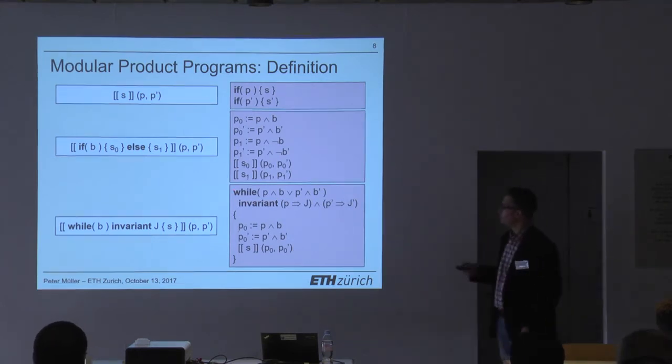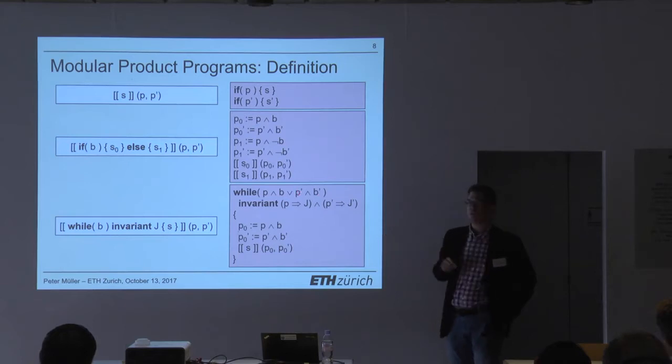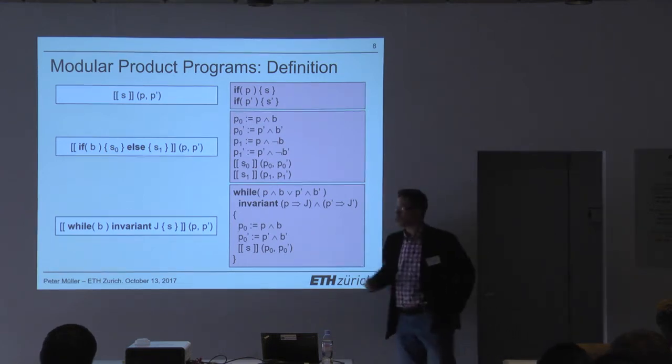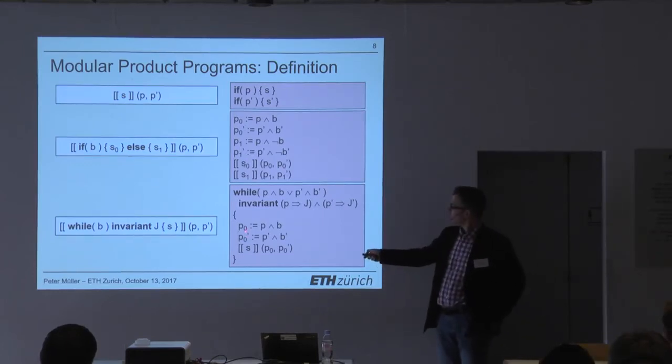So what does this 1 loop do? Well, it has to iterate if either the first execution is active and its condition holds, or the second execution is active and its condition holds. Like if either of these 2 is true or both are true, you actually want to go into the loop. Okay, now we need to determine inside the loop, do we actually want to execute the loop body, yes or no? Well, we compute 2 such conditions.